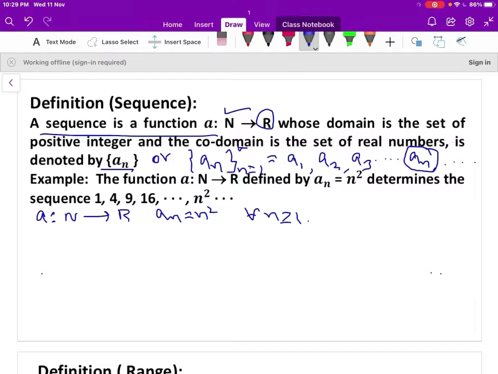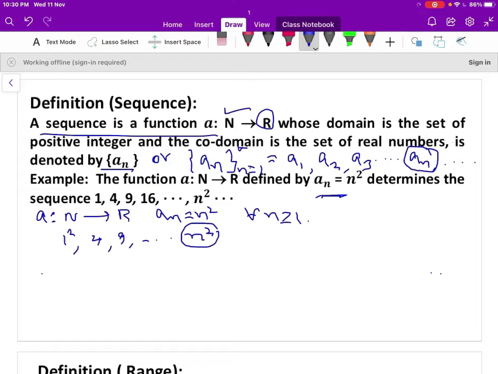That determines the sequence. When n is 1, that is 1 square, that is 1. When n is 2, that is 2 square, 4. When n is 3, that is 3 square, 9, and so on. When n is n, that is n square, where n square is the nth term of the sequence.